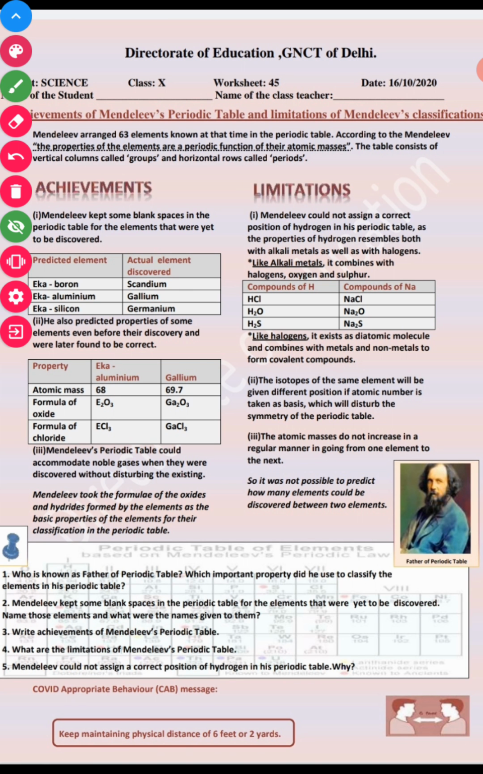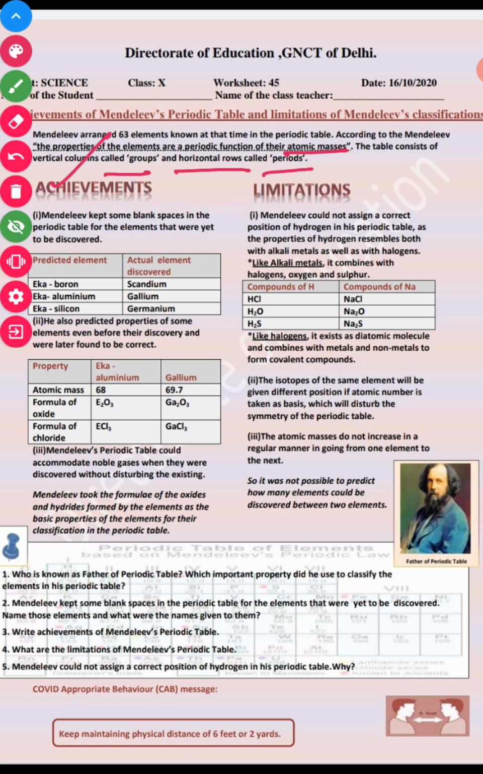First, Mendeleev arranged 63 elements known at that time in the periodic table, as we already studied about its contribution. According to Mendeleev, the properties of elements are a periodic function of their atomic masses. He arranged all the elements according to the increasing order of their atomic masses. The table consists of vertical columns called groups and horizontal rows called periods.